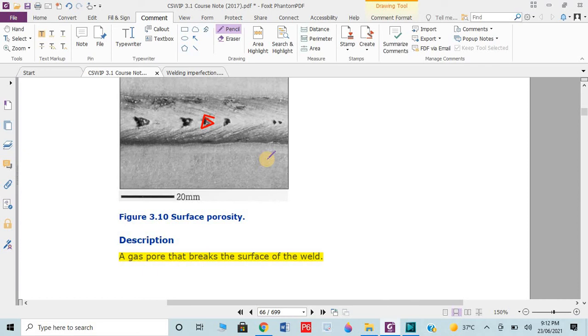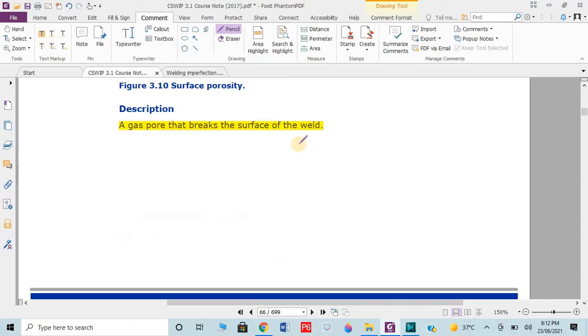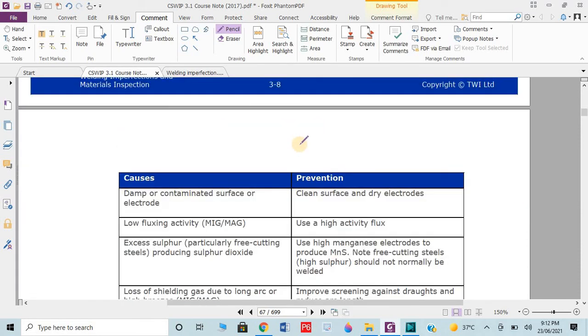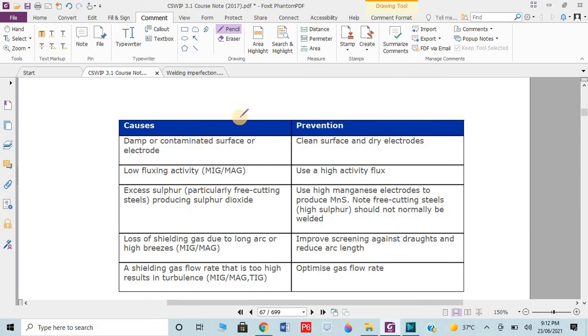If the gas pores occur on the surface of the weld, breaking the weld metal, it is known as surface porosity. This is very simple, by the way, don't be worried about it. All the causes and preventions are almost similar. You should not worry about which causes are for a specific defect and which are different. Just go through the lectures and note down the problems, then we will understand which causes could be.